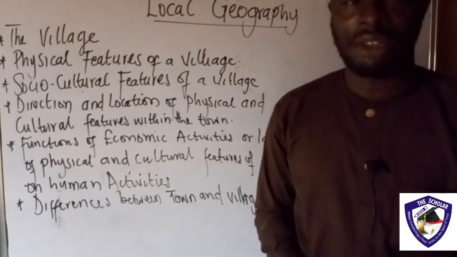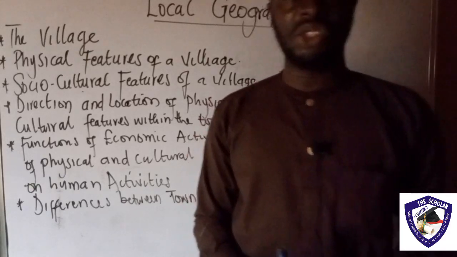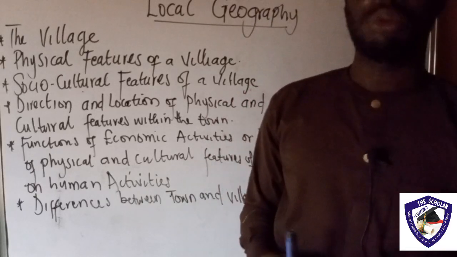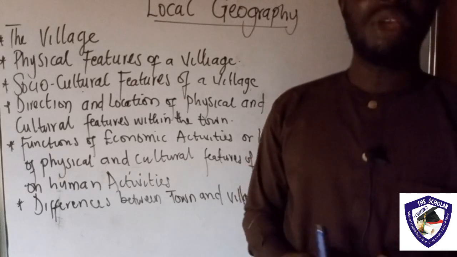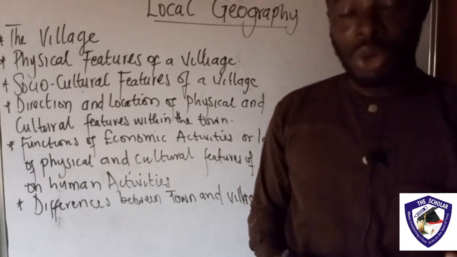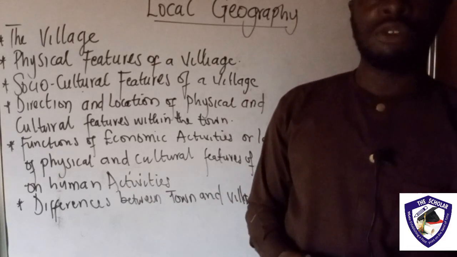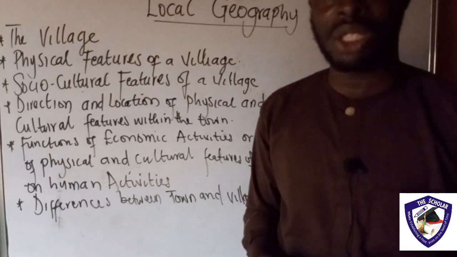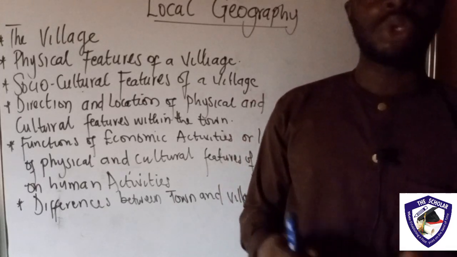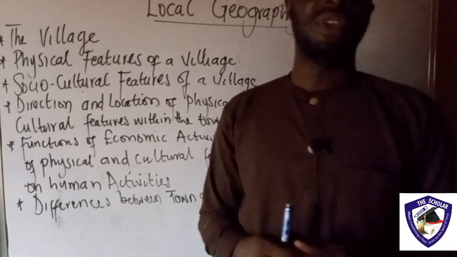One of them is the agricultural function. Agricultural activities take place in abundance in the village compared to what you have in towns, where people do some secondary activities. Then you have the lumbering function, the felling of trees. Then the small scale shopping, like we don't have supermarkets in the village, but have the small scale shopping system. Then we also have the fishing function. Then we also have the religious function. So these are things we are going to see in the village.